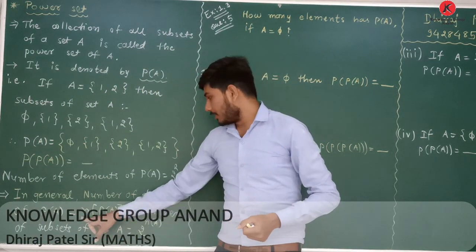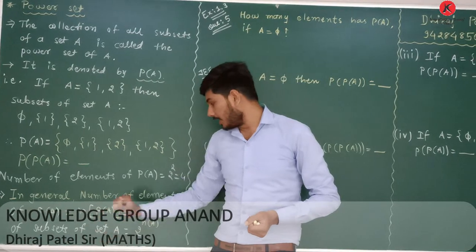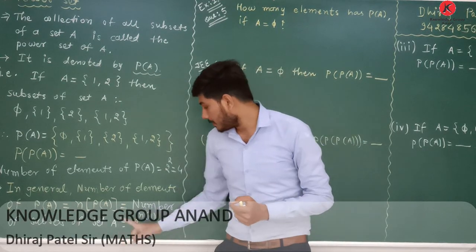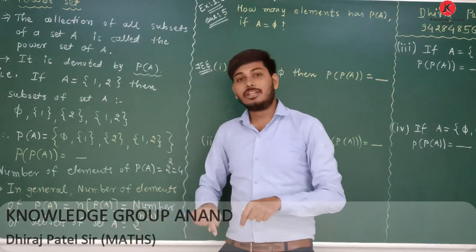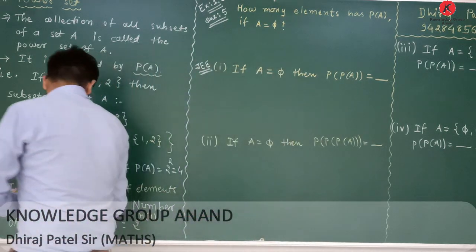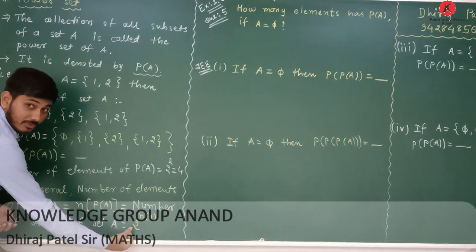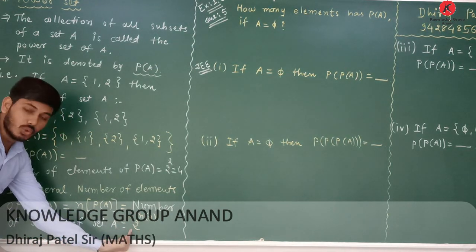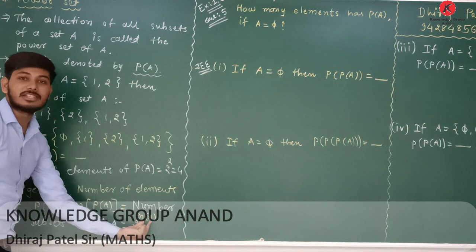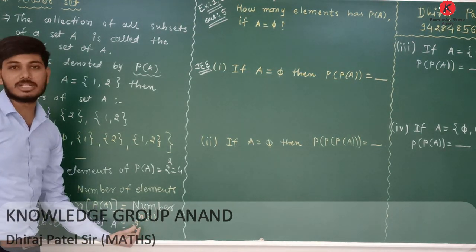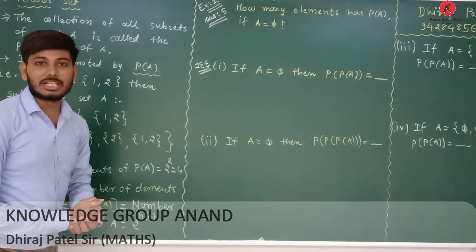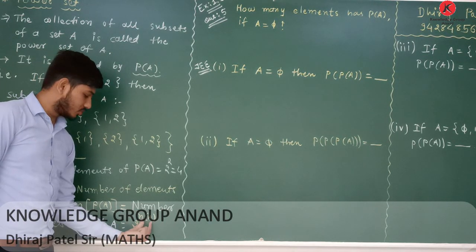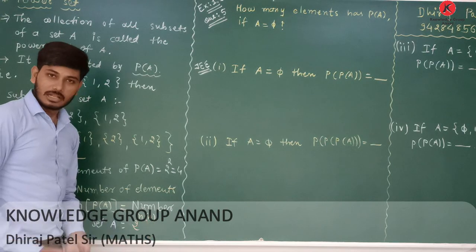Now, the number of elements in the power set of A equals the number of subsets of set A. And you know that the formula for finding the number of subsets of set A equals 2 raised to the number of elements in set A. That is, 2 raised to n, where n is the number of elements in the given set. Okay? Clear?